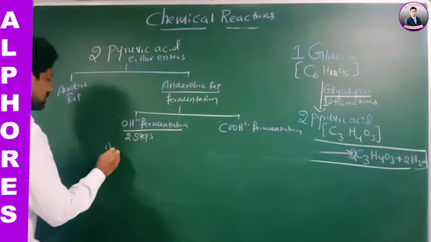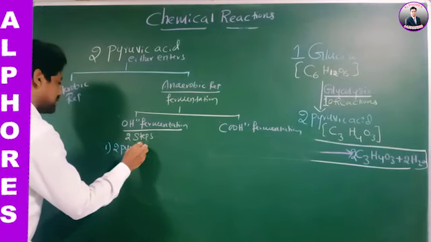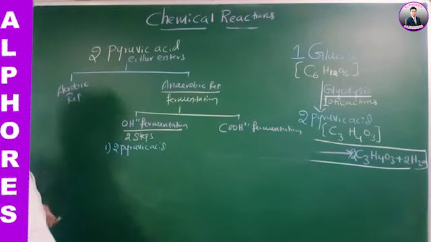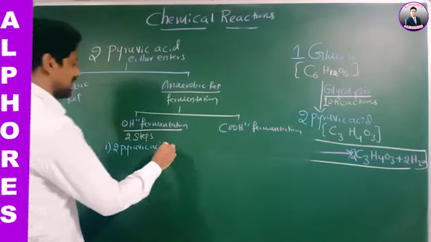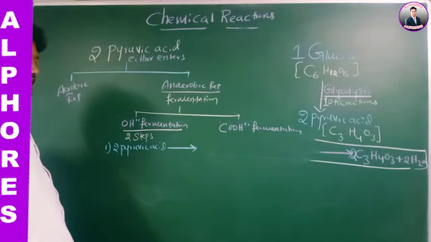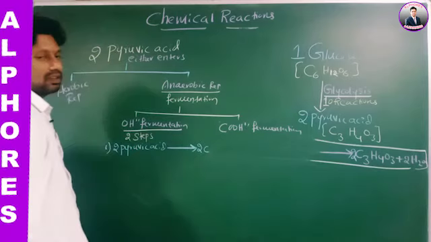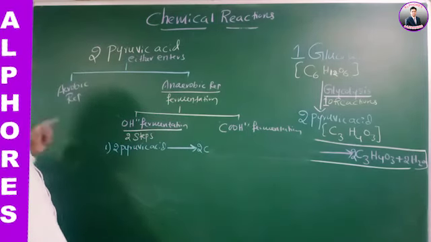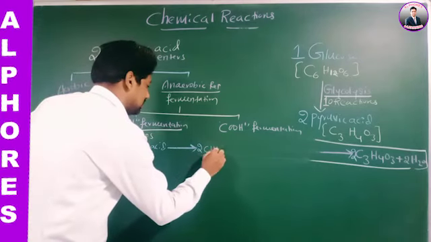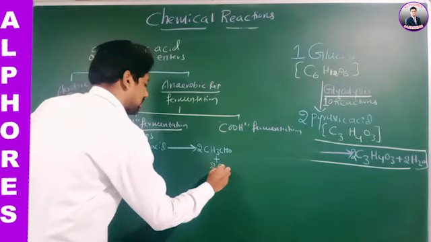In the first step, 2 molecules of pyruvic acid undergo decarboxylation and produce 2 molecules of acetaldehyde, that is CH3CHO, plus 2 carbon dioxide molecules.